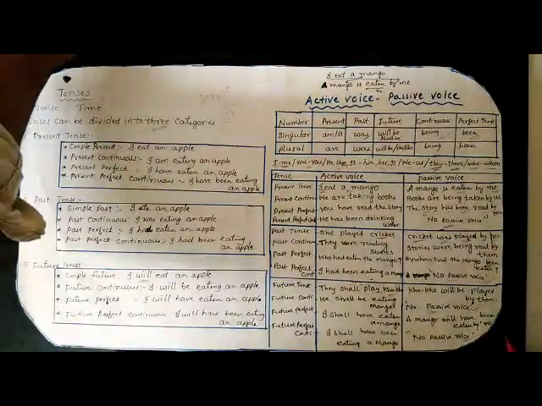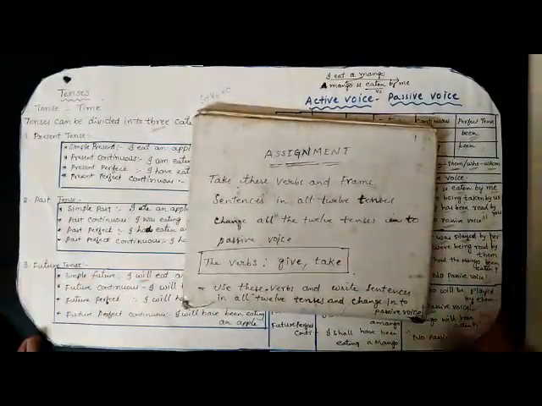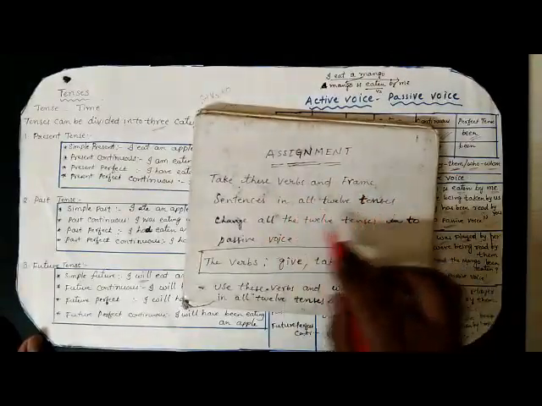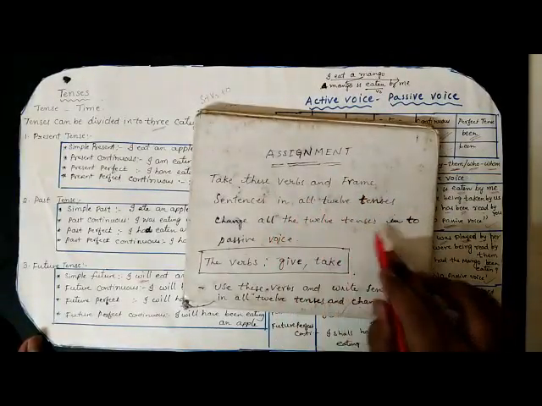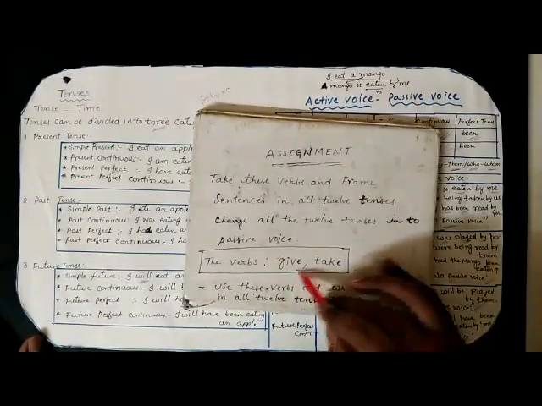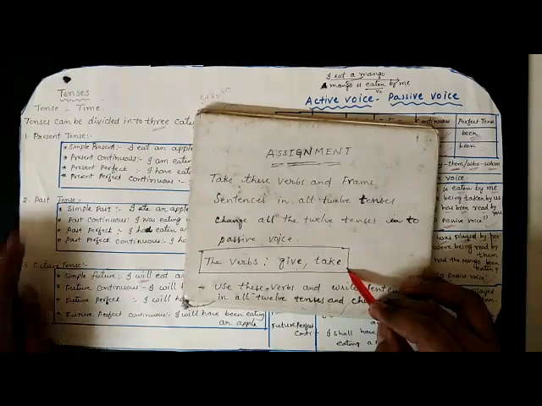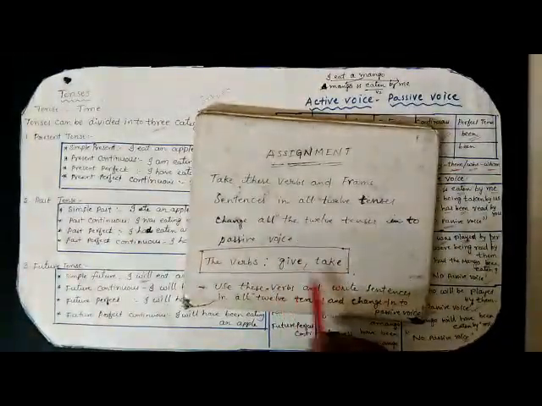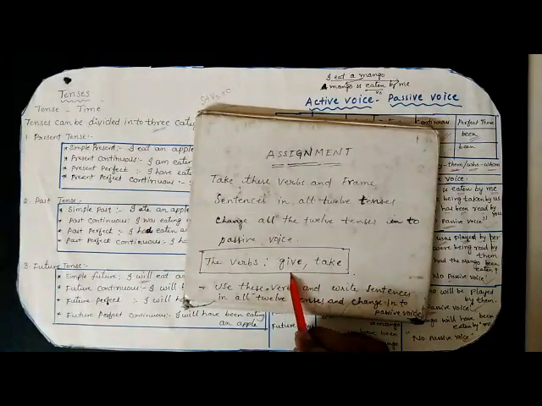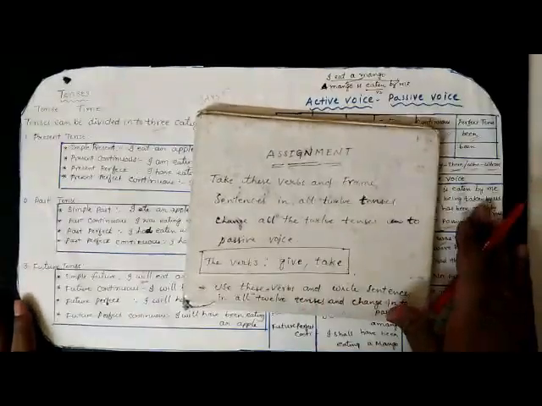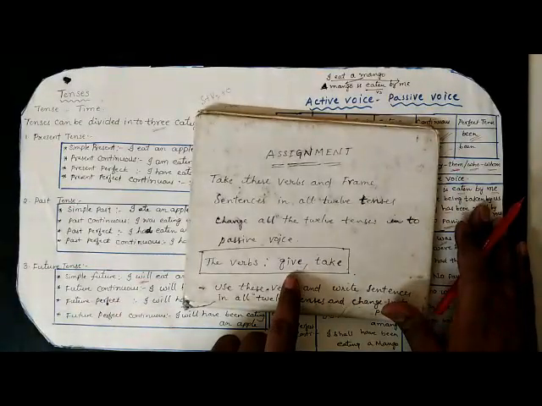Now I would like to give an assignment. Take these verbs and frame sentences in all 12 tenses. Change all the 12 tenses into passive voice. You can take these two verbs, give and take. Prepare a chart like this. Make two charts. On one side tenses and on the other side active voice and passive voice, by taking the verb give.